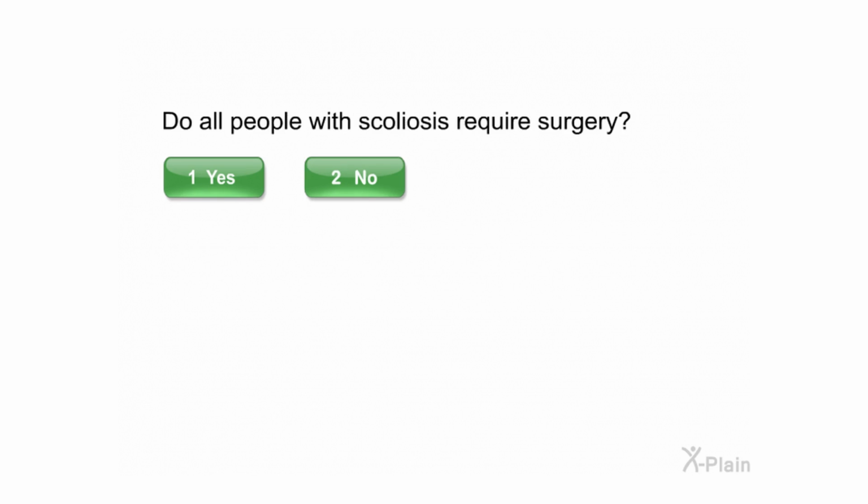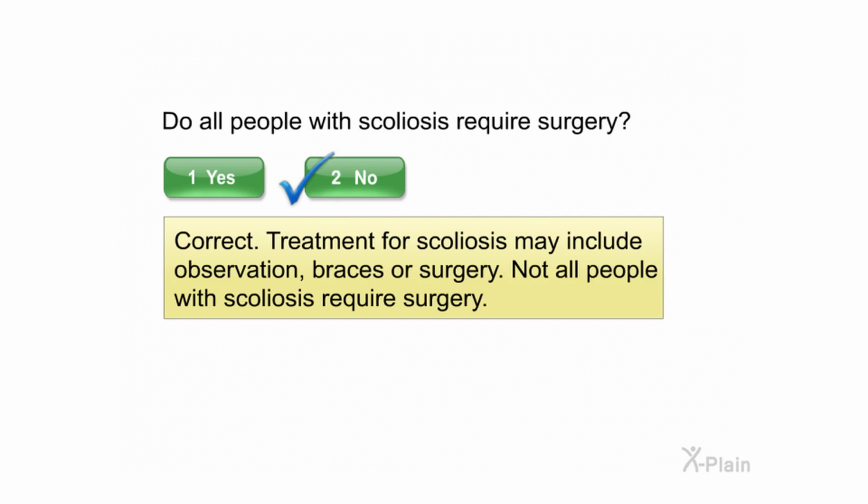Do all people with scoliosis require surgery? Select yes or no. Correct. Treatment for scoliosis may include observation, braces, or surgery. Not all people with scoliosis require surgery.